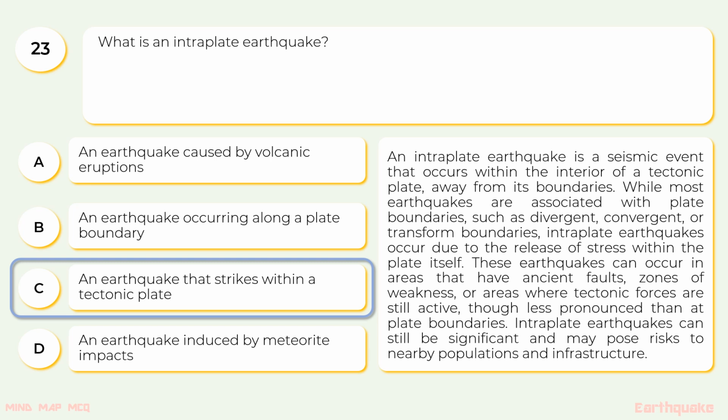An intraplate earthquake is a seismic event that occurs within the interior of a tectonic plate, away from its boundaries. While most earthquakes are associated with plate boundaries such as divergent, convergent, or transform boundaries, intraplate earthquakes occur due to the release of stress within the plate itself. These earthquakes can occur in areas that have ancient faults, zones of weakness, or areas where tectonic forces are still active, though less pronounced than at plate boundaries. Intraplate earthquakes can still be significant and may pose risks to nearby populations and infrastructure.